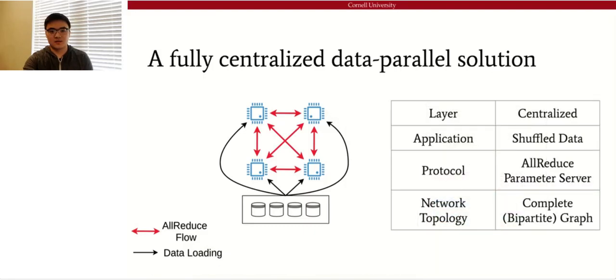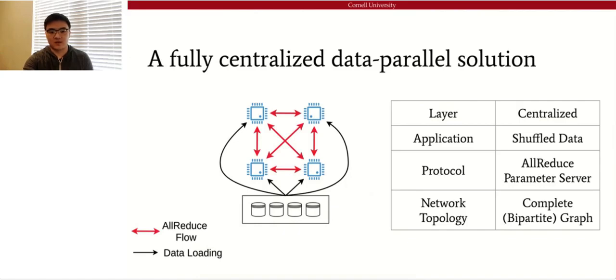This is a fully centralized solution because if we split the system stack into different layers, we can see that this system uses a centralized method in different layers. In the application layer, the dataset is shuffled and gathered in a central cluster. In the protocol layer, all the workers communicate using the AllReduce to get the average gradients, or sometimes we use the parameter server. In the topology layer, all the workers in the system are fully connected in the sense that any two workers in the system establish a communication channel, and each worker in the system send and receive messages from all the other workers.